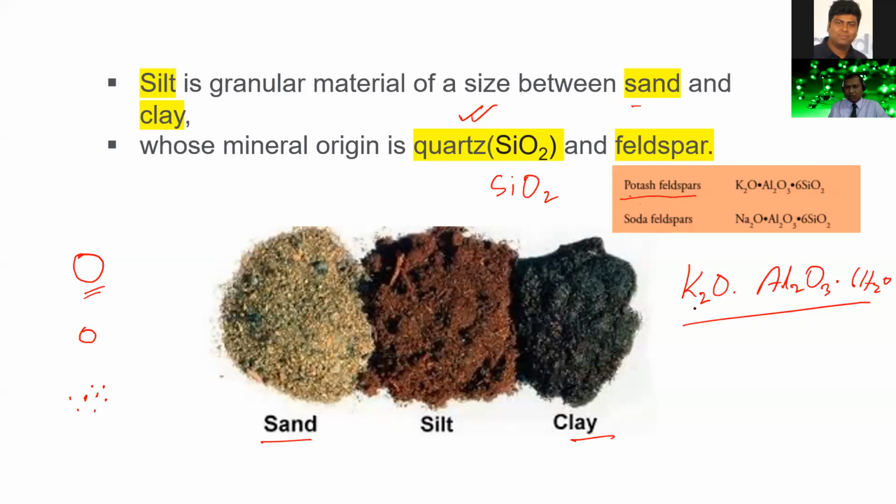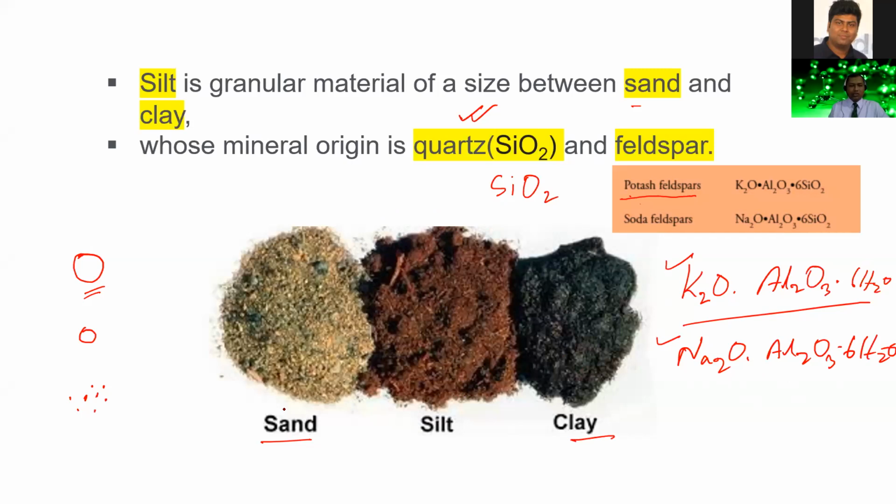And then we have soda feldspar. Soda feldspar is Na2O, sodium oxide, then Al2O3, aluminum oxide, and 6SiO2. This one is an example of soda feldspar. So what is the composition of silt? The answer is very simple. In silt, silicon dioxide is present and feldspar is present. The formula of silicon dioxide is SiO2, and here are the formula of potash feldspar and the formula of soda feldspar.